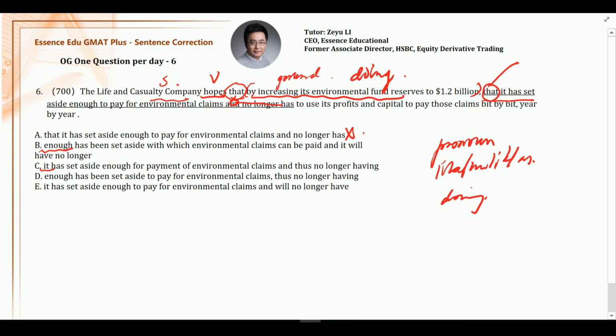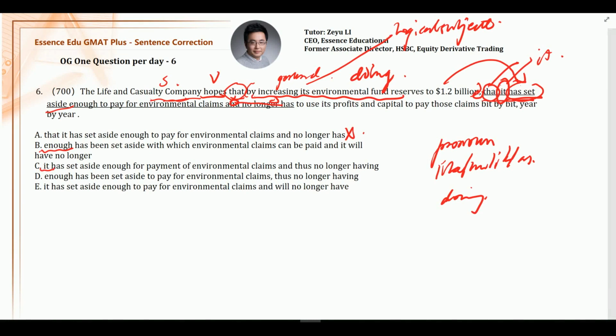So here, by increasing, you have a comma. This serves as an adverb used to modify the verb has set aside. So somebody takes this action, increase, right? This somebody, in grammar, we call the logical subject. Grammar requires that, because this modifies a verb, the subject of the verb it modifies, in this case it, which refers to the company, is the logical subject of increasing. So the company increases its environmental fund reserve, which is logical.